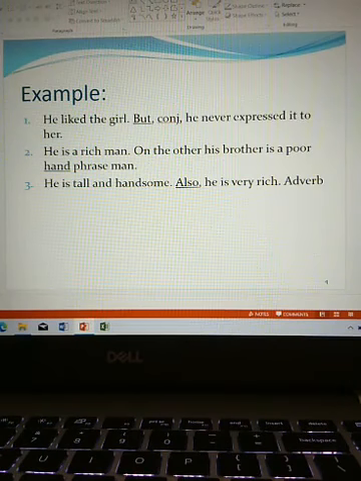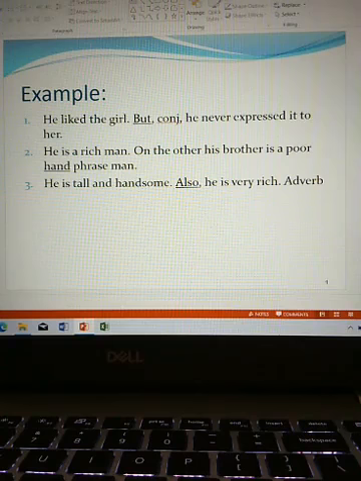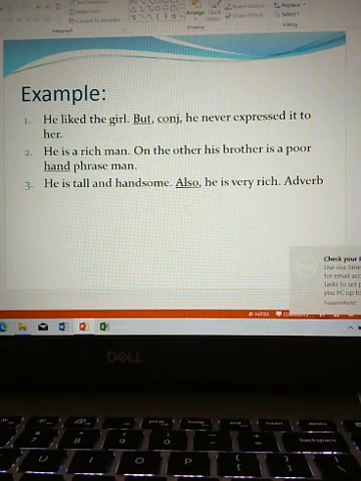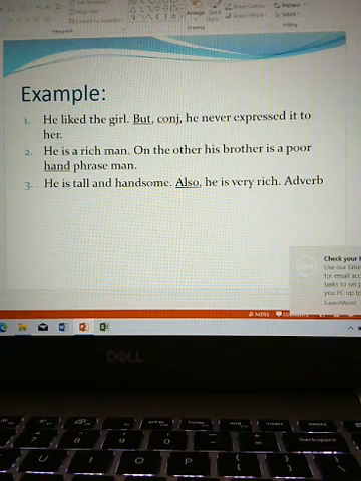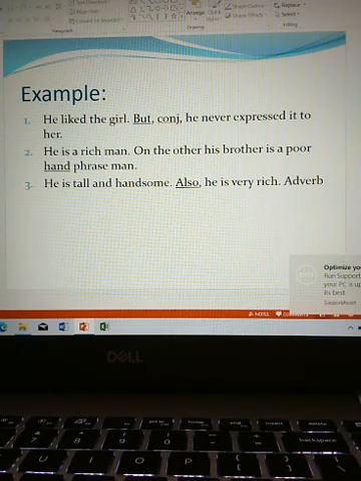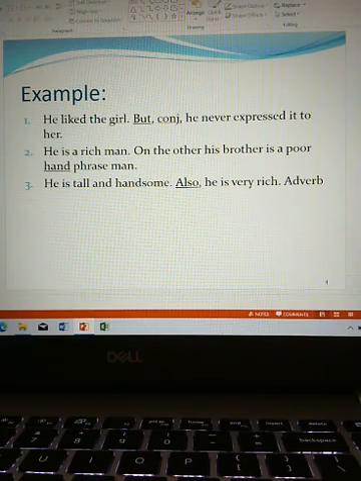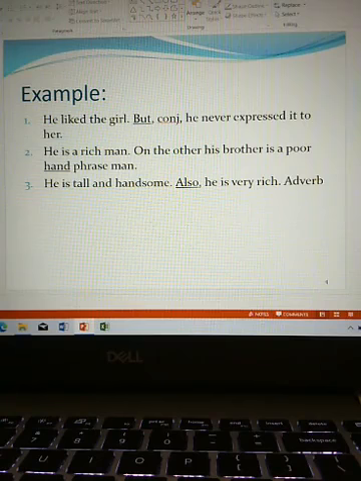On the other hand, his brother is a poor man. Here, on the other hand, is a phrase. Number 3. He is tall and handsome. Also, he is very rich. So here we see also is an adverb.